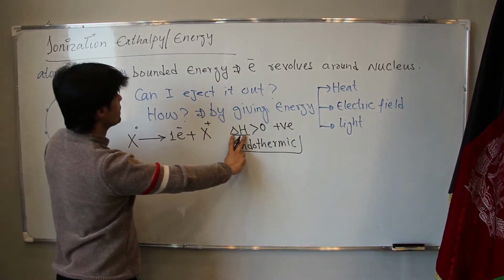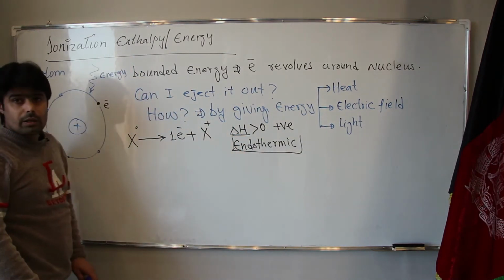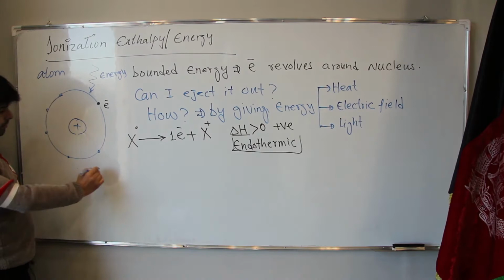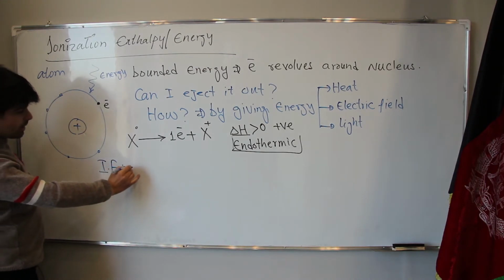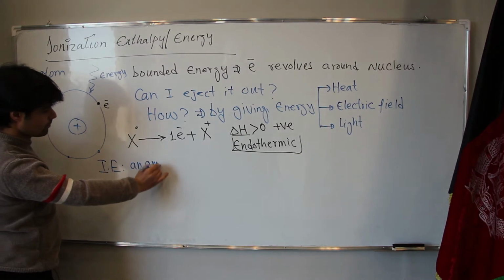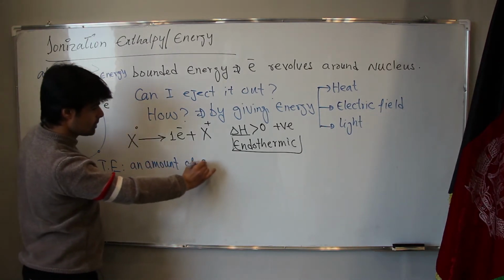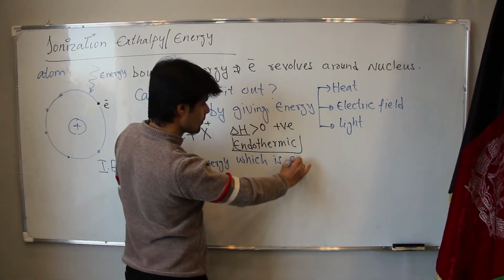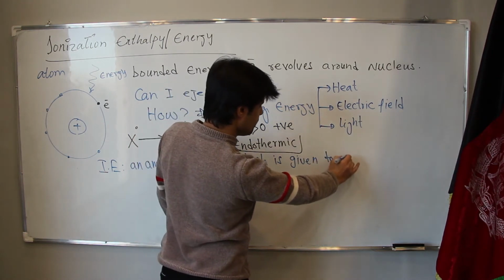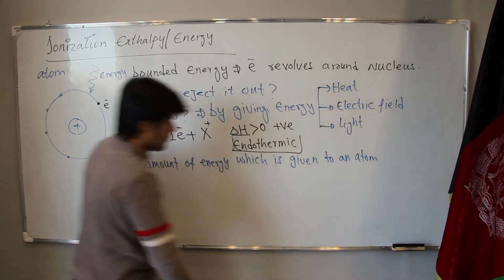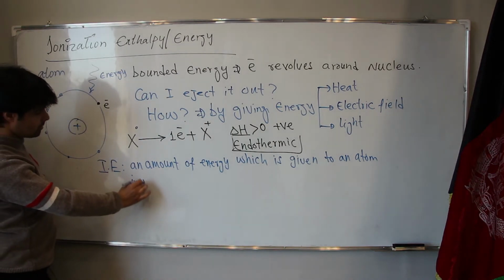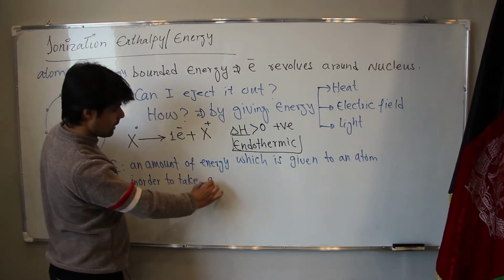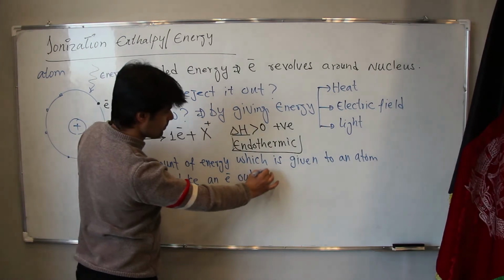This amount of energy is called ionization enthalpy or ionization energy. So what's ionization energy? Ionization energy or enthalpy is an amount of energy which is given to an atom in order to take an electron out of it.